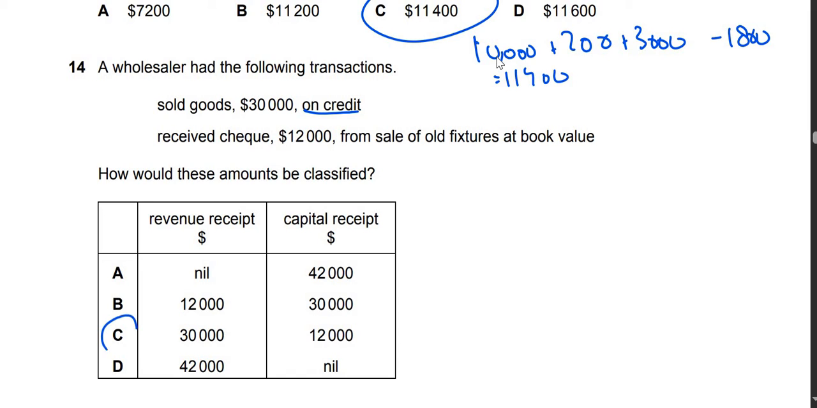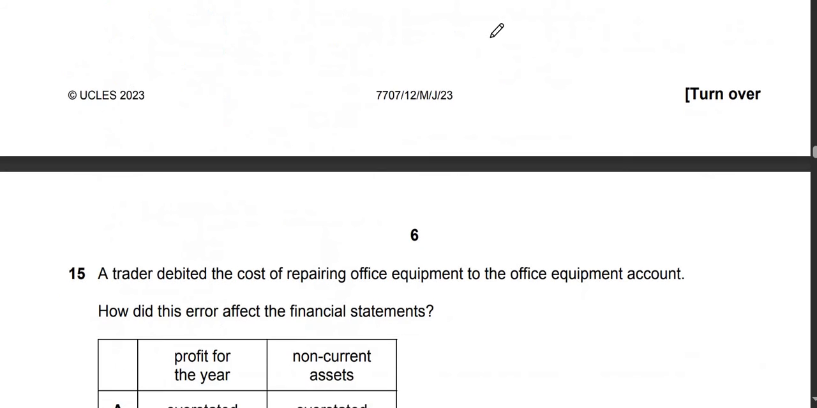Okay, so we already know the answer is C, but I'll explain it even further. Buying and selling of non-current assets is capital expenditure and capital receipts respectively. Alright, thus 12,000 will be classified as capital receipts.